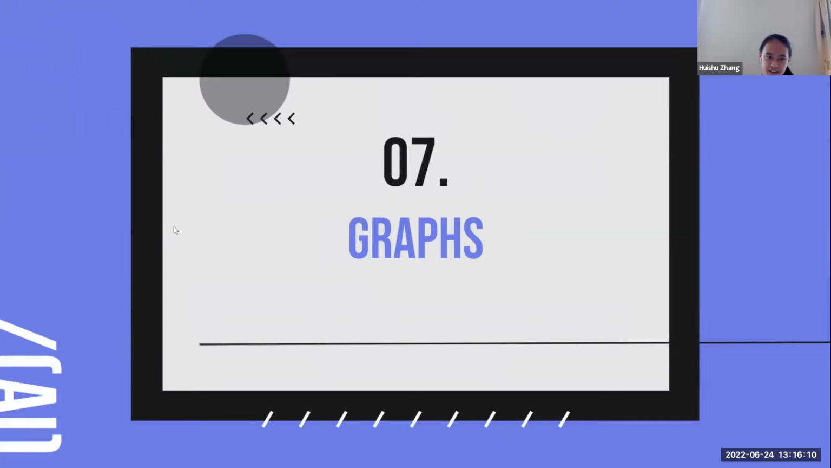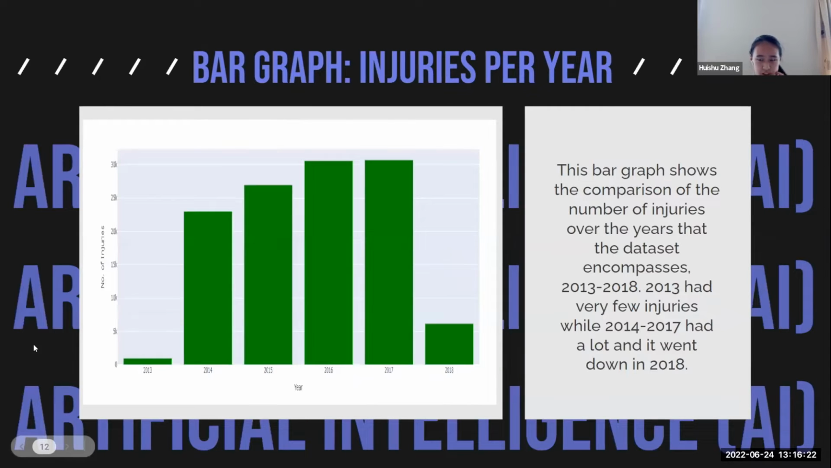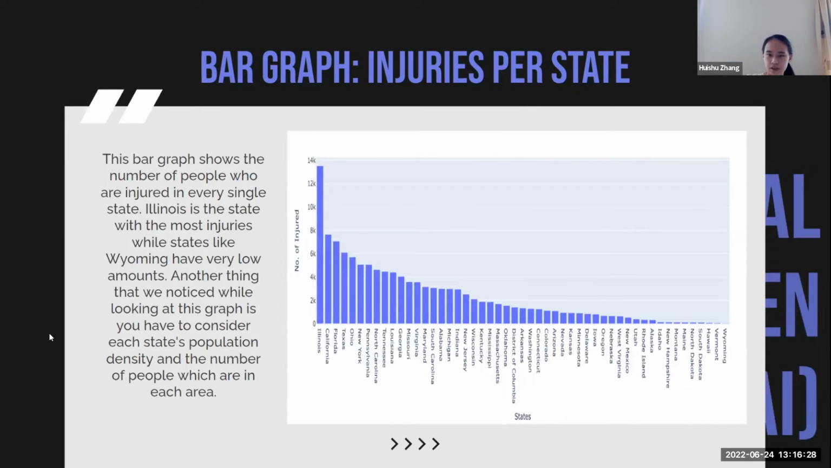So our graphs. Our first graph was a bar graph that compared deaths per year over the time span from 2013 to 2018. Our second one compared injuries per year. Our third one was injuries per state.